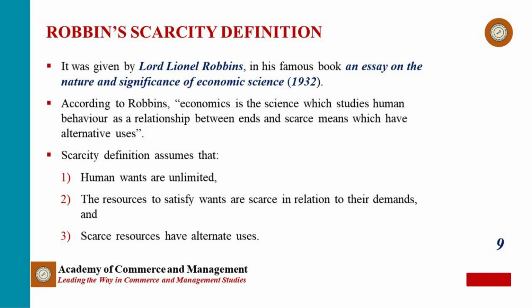For example, land is scarce in relation to its demand. A particular plot of land can be used for either jute cultivation or steel production. If it is used for steel production, the country will have to sacrifice the production of jute. So, the society will have to decide which wants are to be satisfied immediately and which wants are to be postponed for the time being. This is the choice problem of an economy.